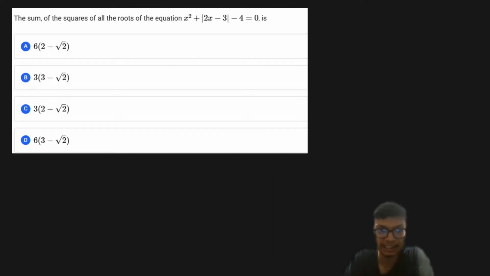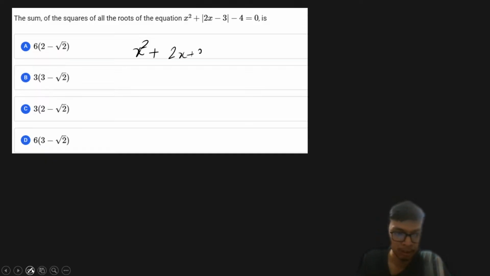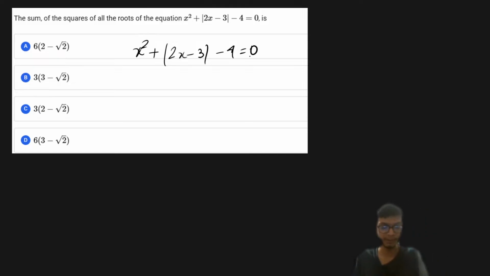All right, so let's start with the next problem. The next problem is a really interesting and easy problem. I took this problem to make sure that you understand the concept that whenever you have a modulus function in quadratic equations, how you are going to segregate the roots. So here you have to consider some cases and then proceed with the problem. The given equation is x square plus 2x minus 3 mod, minus 4 is equal to 0. That is the expression we have in the given problem.